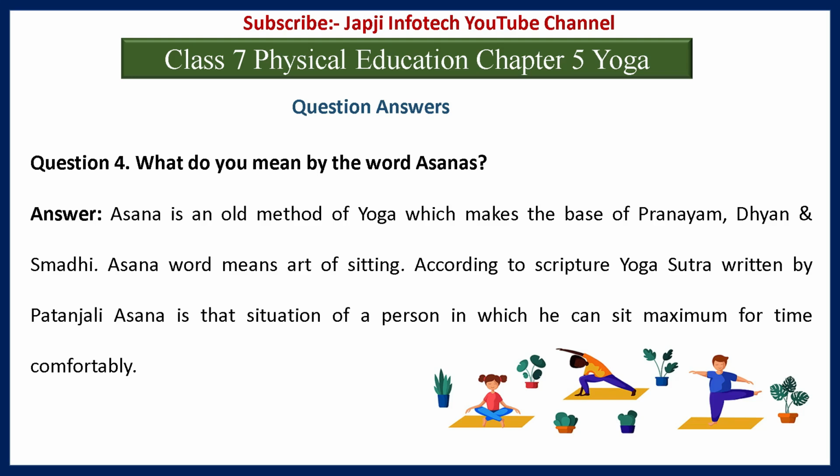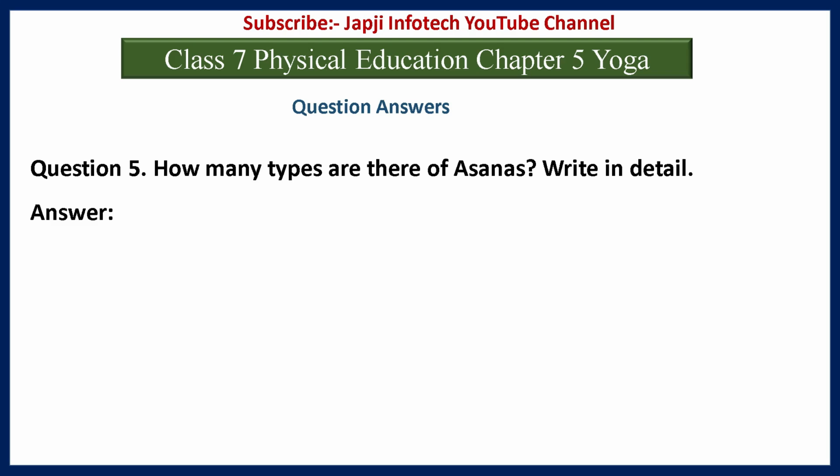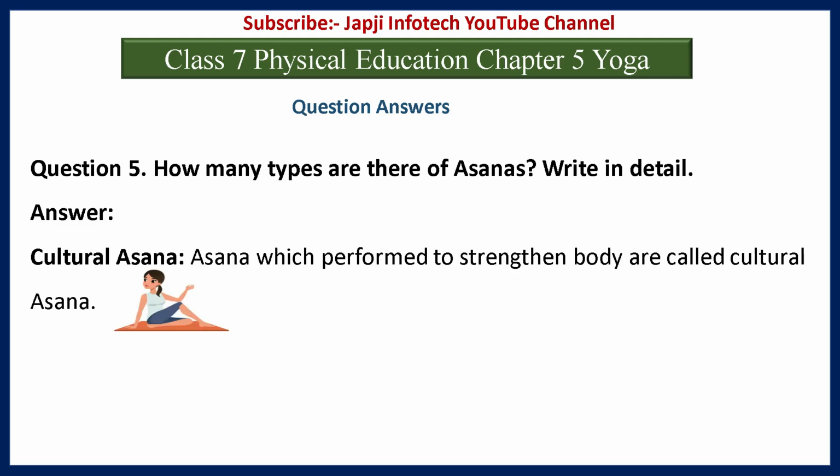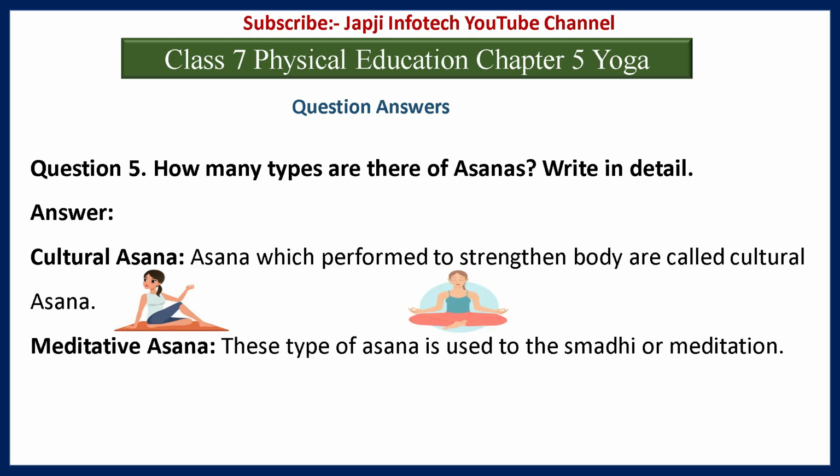According to the scripture Yoga Sutra written by Patanjali, asana is that situation of a person in which he can sit for maximum time comfortably. Fifth question is, how many types are there of asana? Write in detail. And the answer is, the first one is cultural asana. Asana which are performed to strengthen the body are called cultural asana. Second one is meditative asana. This type of asana is used for samadhi or meditation.